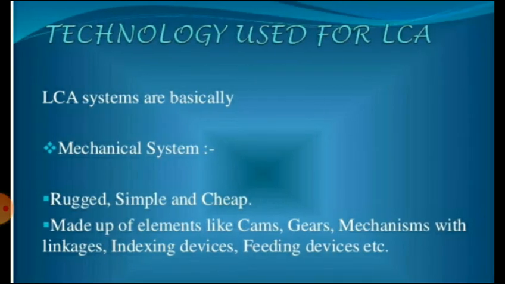The first system is the mechanical system. Mechanical systems are rugged, simple and cheap, and made up of elements like cams, gears, mechanisms with linkages, indexing devices, feeding devices, etc.